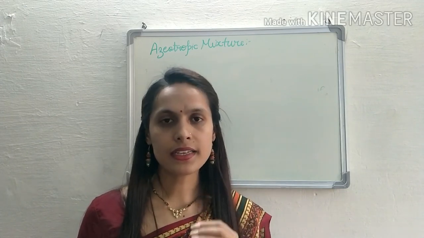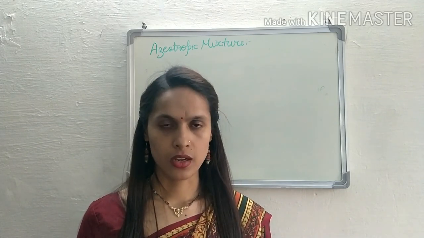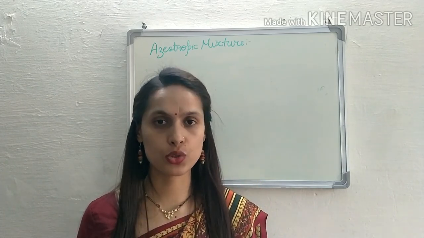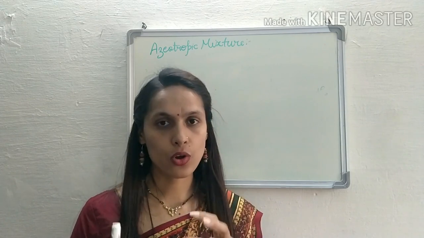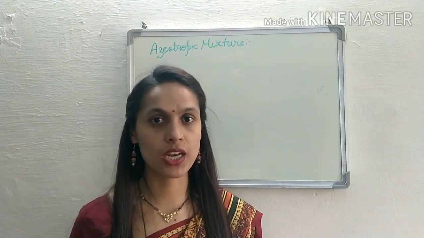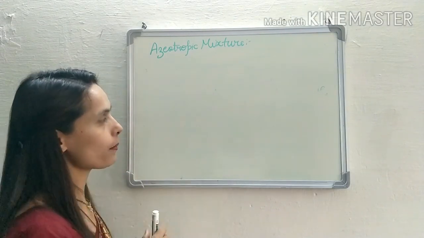So a binary solution whose composition doesn't vary, or a particular solution which boils at a constant temperature without any change in the composition, is known as an azeotropic mixture. So what is an azeotropic mixture?